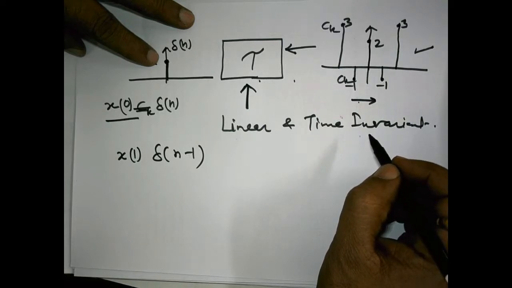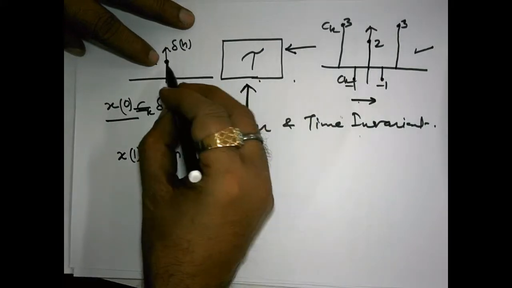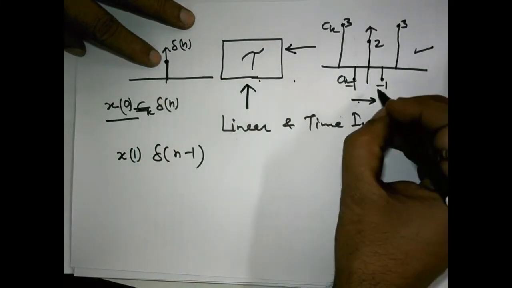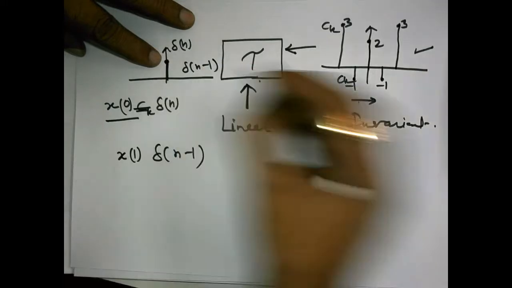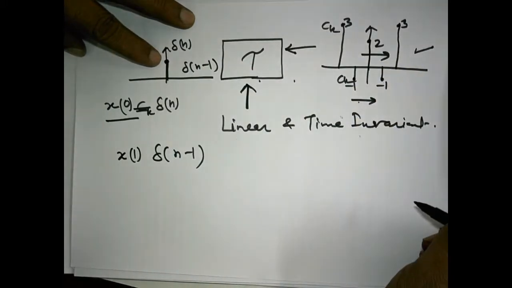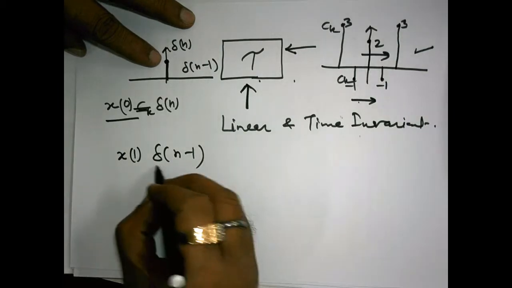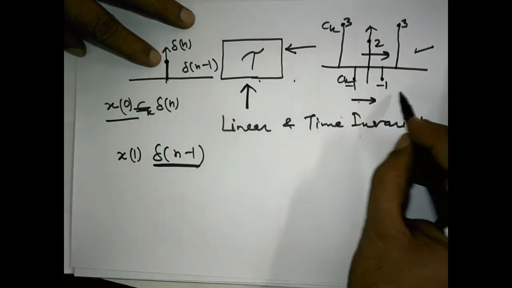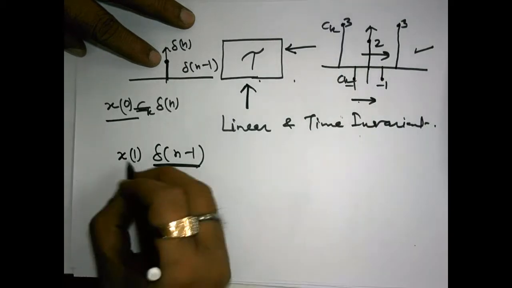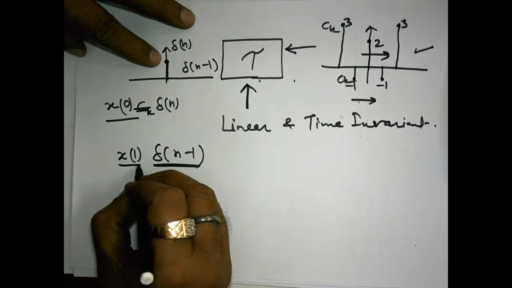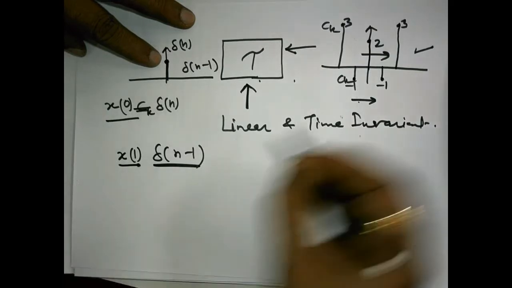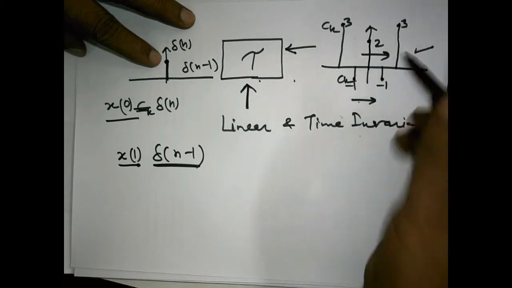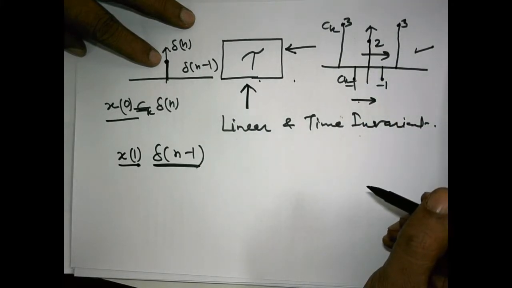On applying delta n minus 1, the whole thing is shifted 1 unit in time. This is the time invariance property. Multiplying by x1, each and every sample will be multiplied by that constant contributed because of x1.